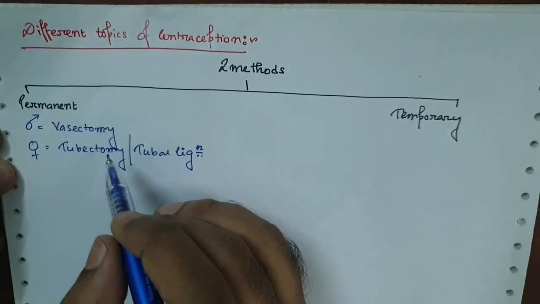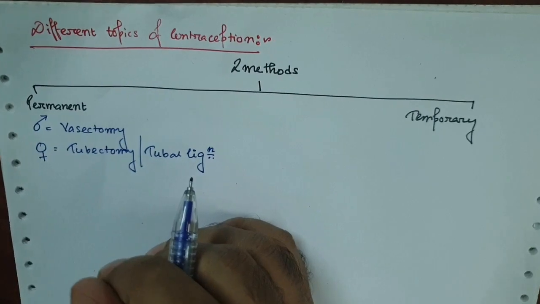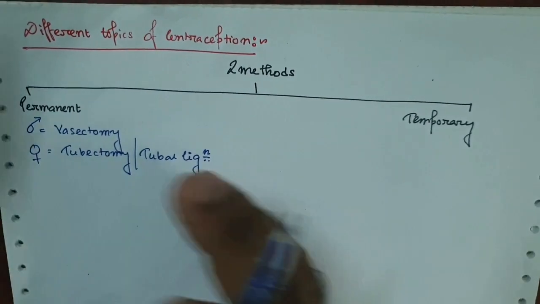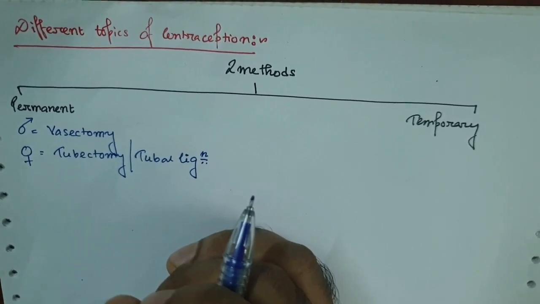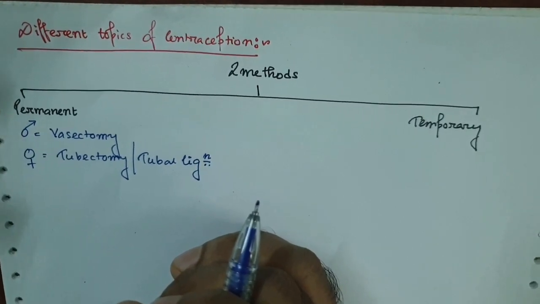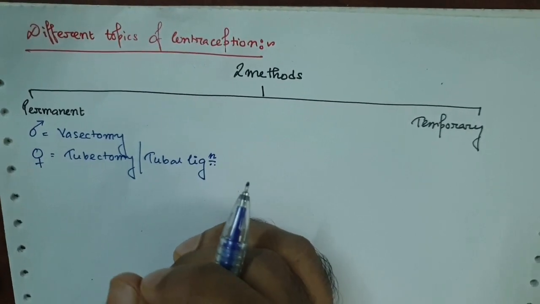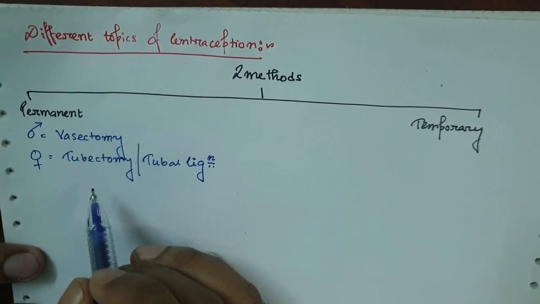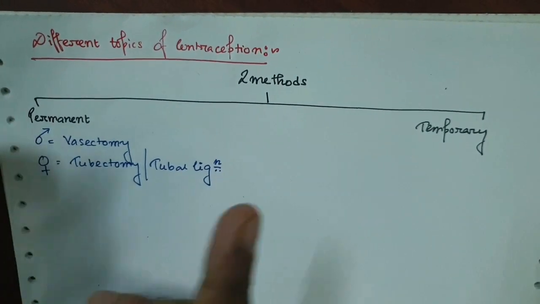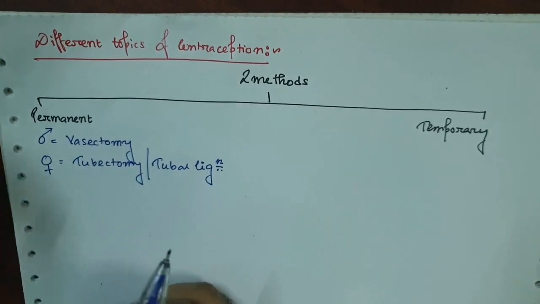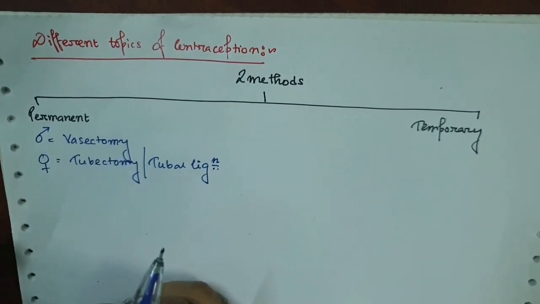What is vasectomy? In vasectomy, a portion of the bilateral vas deferens is cut, and both ends are tied and cut separately. So the sperm transport is not happening, and sperm are not coming out through the penile urethra. In case of tubectomy, the bilateral fallopian tube is cut into two parts, so there is no flow of the ovum from the ovaries.